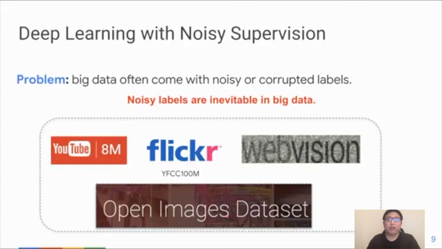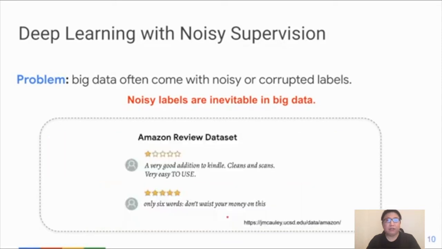We all know that to train a better deep neural network, we need big data. However, if you look at real-world big data, noisy labels are inevitable. That also applies to text data. For example, in this Amazon review data set, we find there are a lot of noisy labels. There's a mismatch between the review comment and review rating.